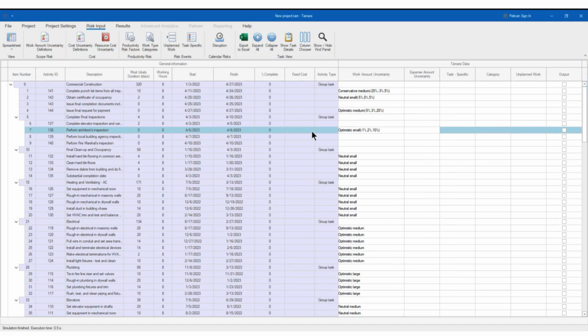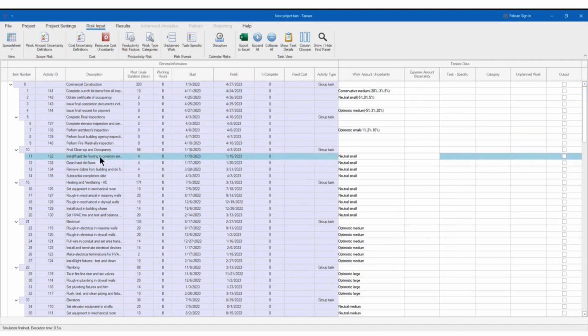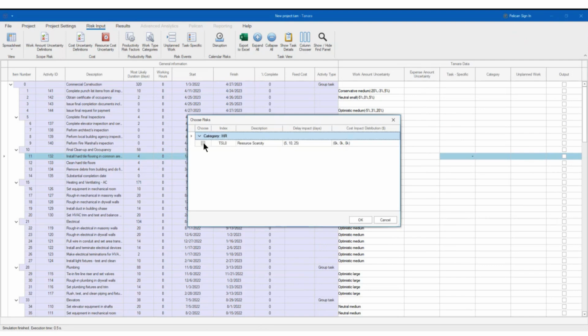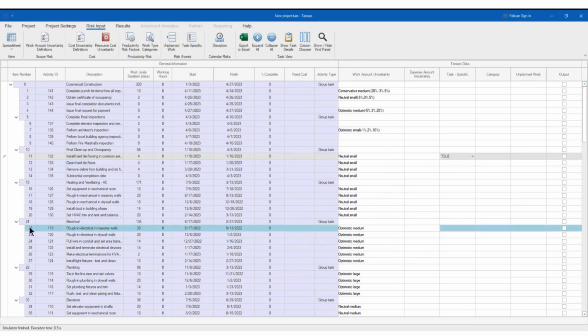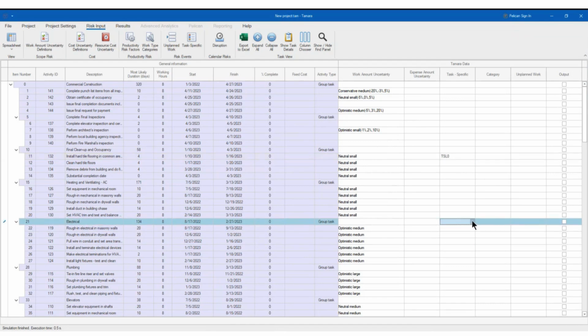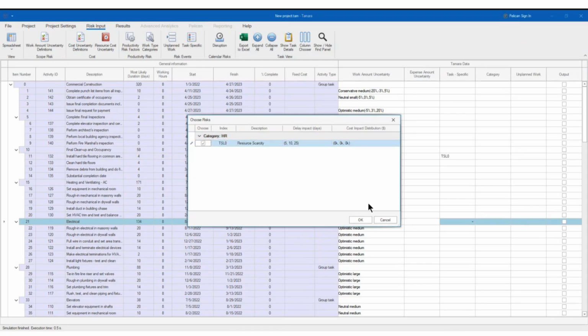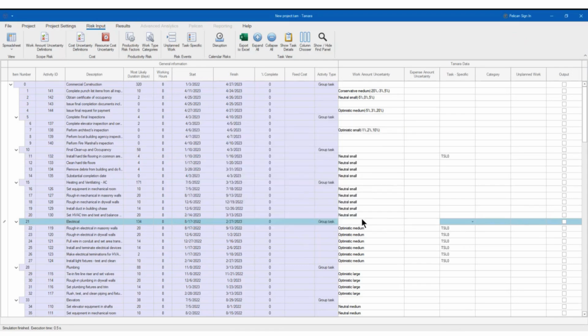How do I map it? I just go to the task, for example, install the flooring, etc. So I go here and I say, yes, I have this resource scarcity. That's it. And then I map the risk to this task. And I can map the risk to more tasks like this. Map this risk to these tasks as well, you see?